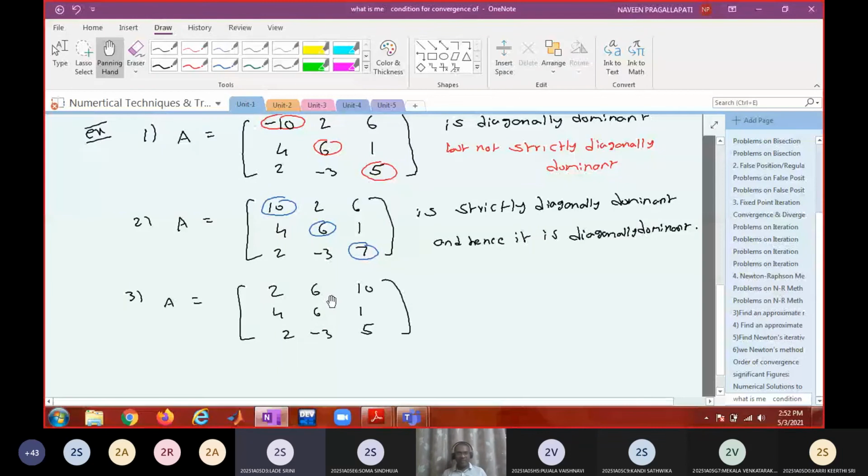A11 is not satisfying, no? Is 2 greater than or equal to 16? No. So the condition failed for a row, right? Even if the condition is not satisfied for one row, it cannot be called a diagonally dominant matrix. So this is not at all a diagonally dominant matrix.